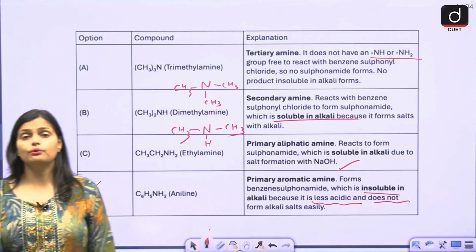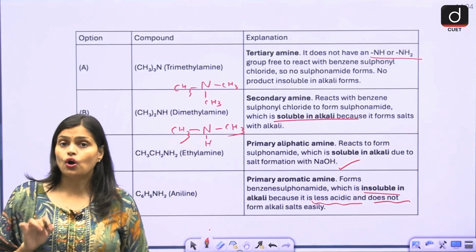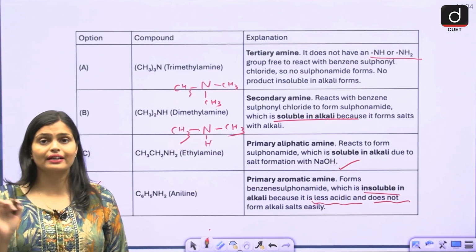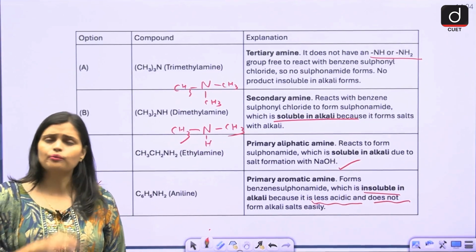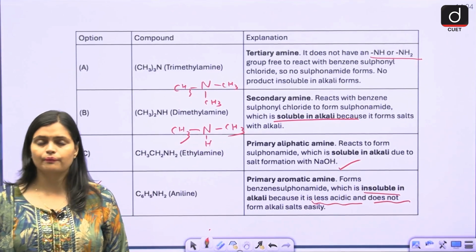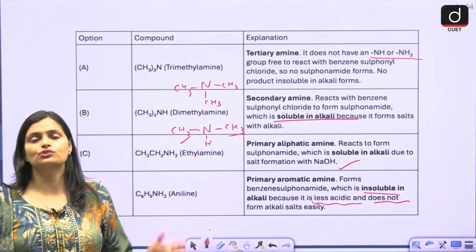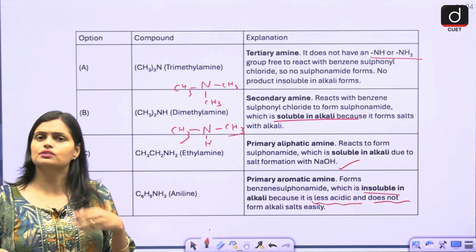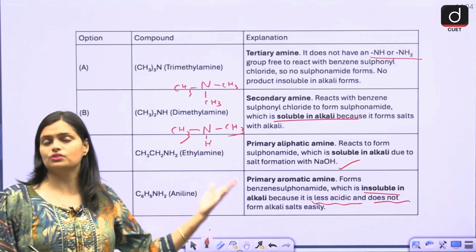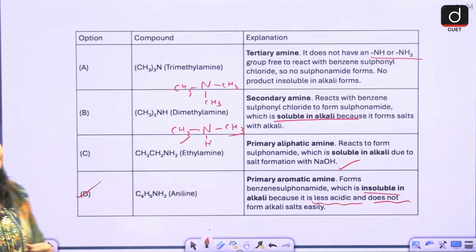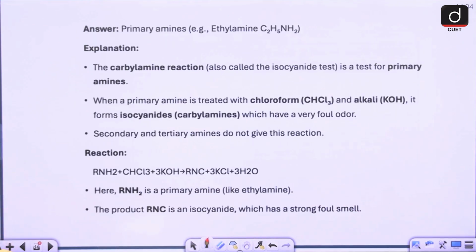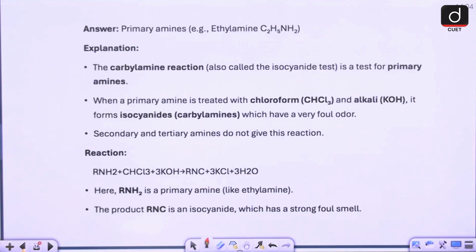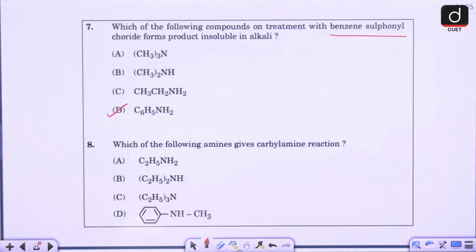So just try to remember all the naming reactions given in your NCERT book. Try to make a list from now onwards. Prepare one list of naming reactions and revise it, because in your exam you will get a question directly from those naming reactions. Then we have the next question on the same page.